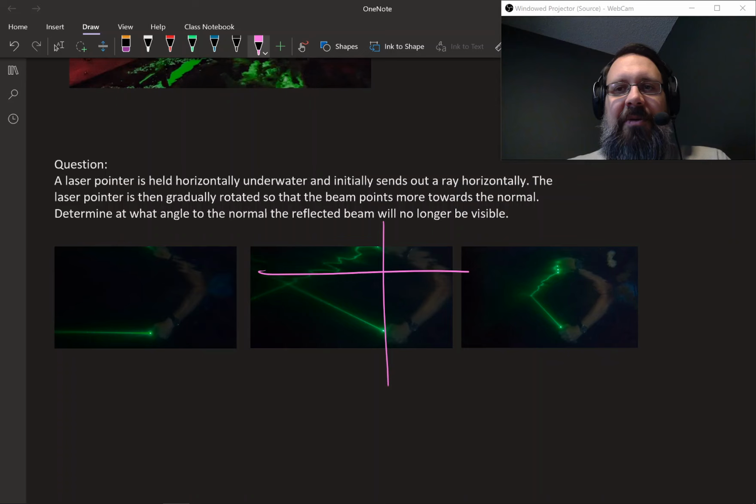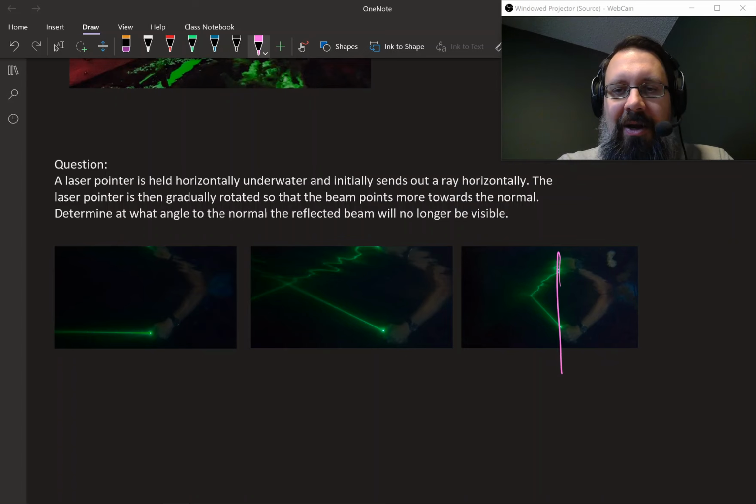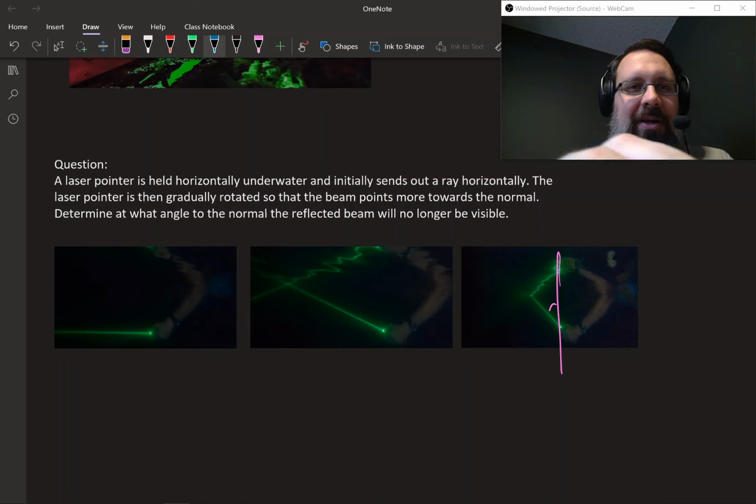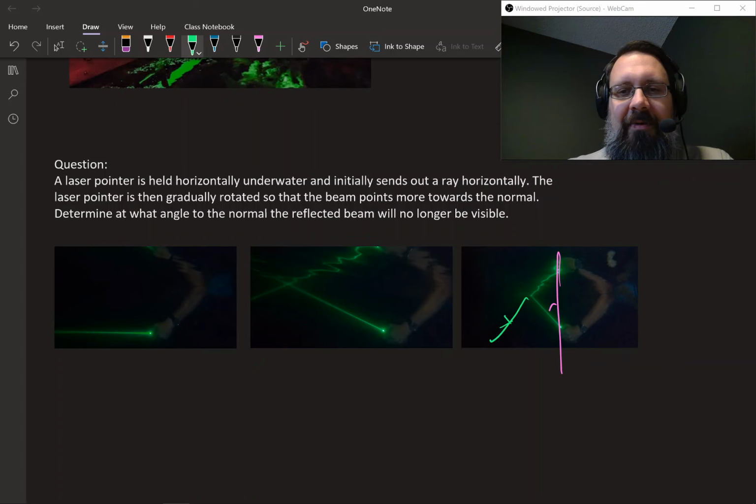So you want to figure out at what angle, you can see right here, boom, what angle does he need to hold the laser at so that it's no longer reflecting back down. So that backwards down reflection is stopped. That's the critical angle essentially. So that's the problem that I want you guys to figure out.